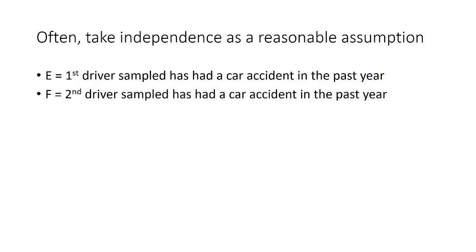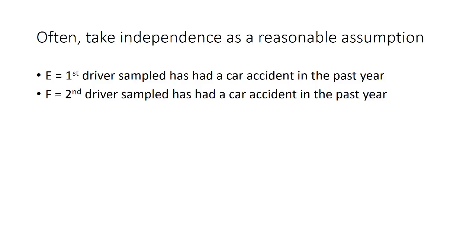In real life, we often take independence as a reasonable assumption. For example, suppose we're doing a random survey, and event E is the event that the first driver that we sample has had a car accident in the past year. And event F is that the second driver sampled has had a car accident in the past year.